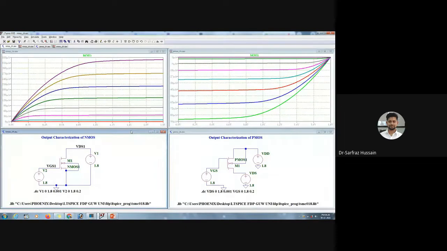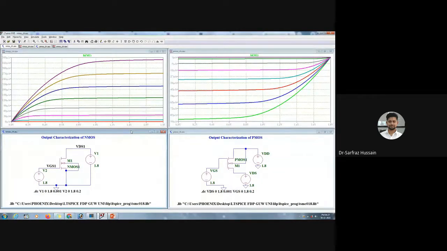LTspice is growing faster and it is catching more attention because it is freely available and it has a lot of tools that we can use. So I would say that if you are designing op-amp circuits, then you should go for LTspice. And if you are going for device modeling, then I would say that you should prefer doing that in HSpice. So these are the differences between these two.